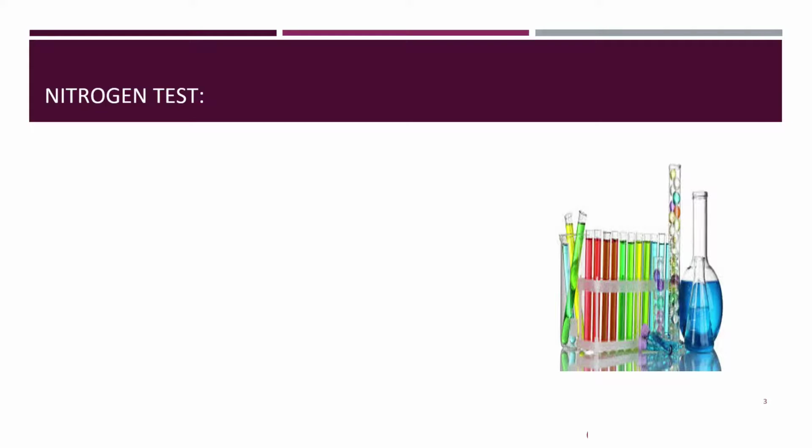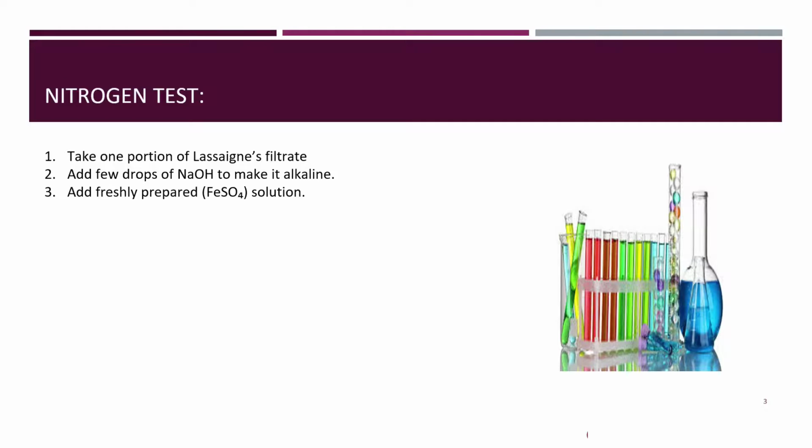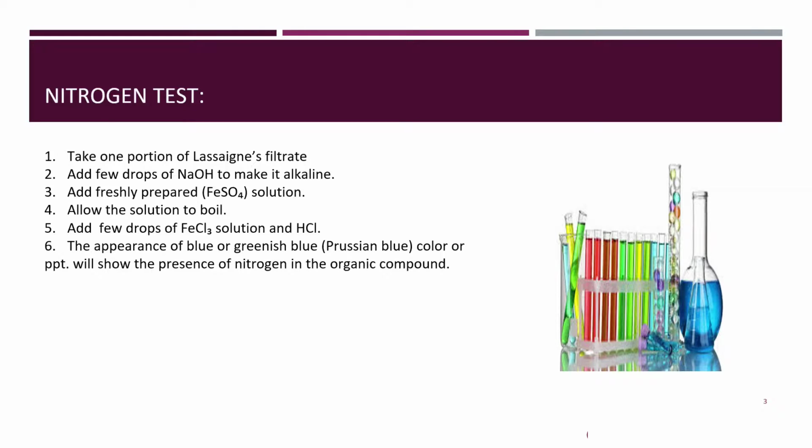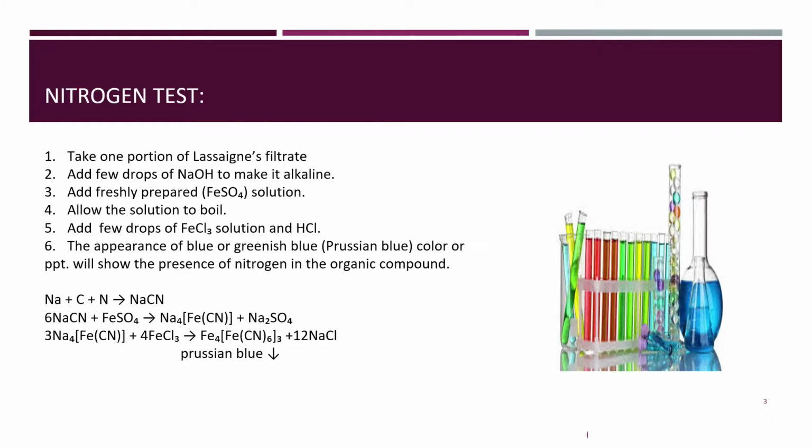For detection of nitrogen, take 1 portion of Lassaigne's filtrate. Add a few drops of sodium hydroxide to make it alkaline. Add freshly prepared ferrous sulfate solution. Allow the solution to boil. Add a few drops of ferric chloride solution and hydrochloric acid. The appearance of blue or greenish blue color, which may be called Prussian blue, or precipitate, will show the presence of nitrogen in the organic compounds, which are shown in the form of equations below.